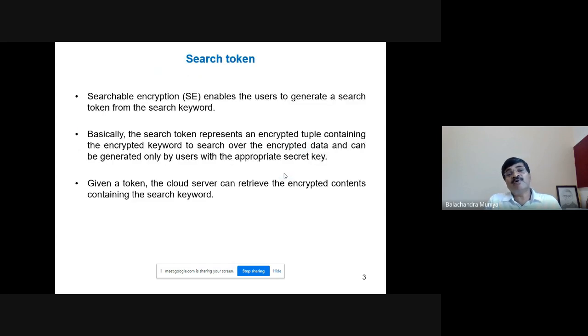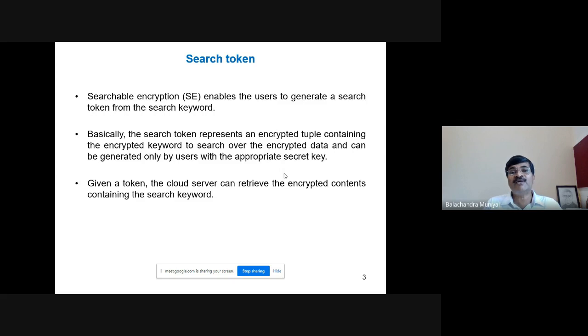So I told something about the search token. It is the encrypted keyword, isn't it? Searchable encryption enables users to generate a search token from the search keyword. The set of documents is encrypted and stored in the cloud, so in order to search for a document containing a particular keyword, the keyword must also be encrypted.